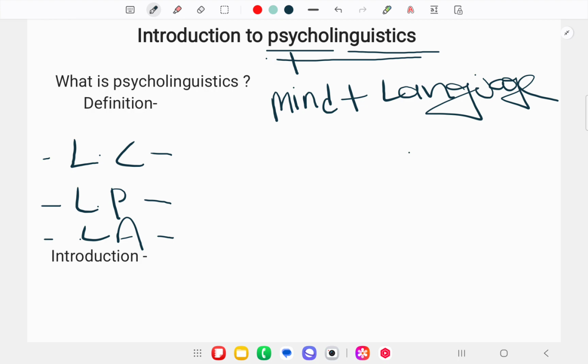Next, we talk about what language production is. Language production means how we construct utterances from an idea to a complete sentence. That is all about language production. And language acquisition is a very simple term, meaning how children acquire language; that comes under language acquisition.